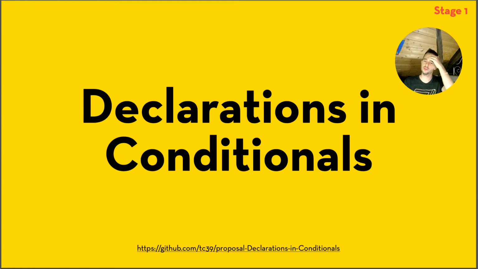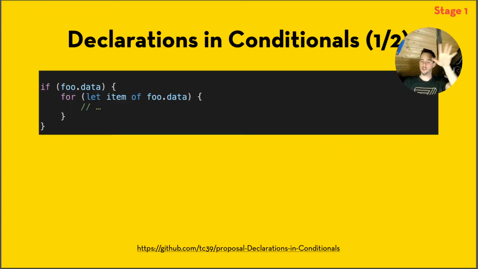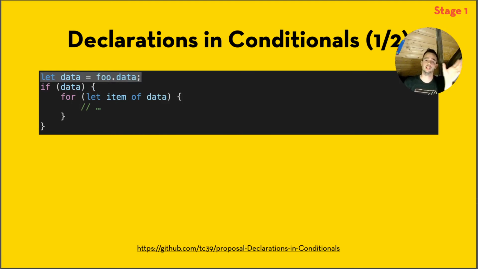This is another proposal, stage 1. So here we iterate over foo.data, and we first check it. Well, the problem here is that we have 2 lookups. Of course, engines can cache the lookup, but yeah. But we have 2 lookups here. So how can we cache that lookup ourselves? Well, we can do it before. So we can say let data equals foo.data, and then we can use that data variable.